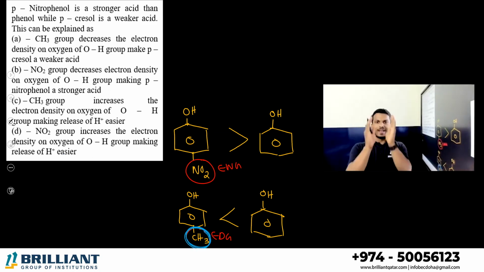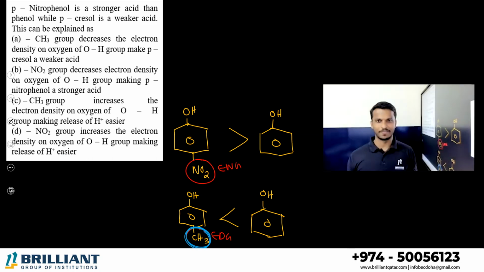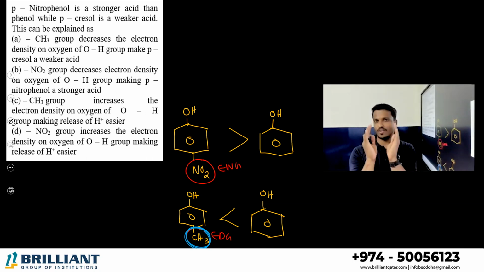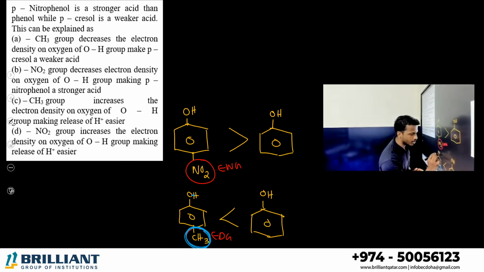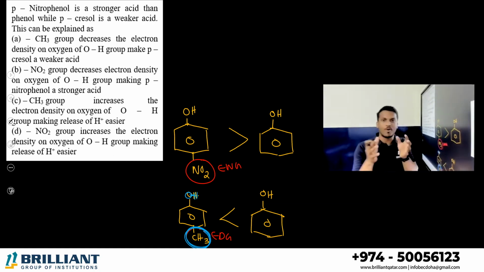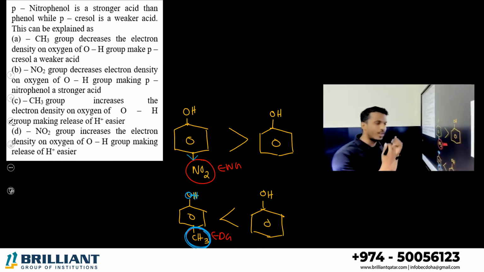So they will donate maximum electron density towards the benzene ring. So what happened? This OH bond, the oxygen and hydrogen bond, gets stronger because they are giving electrons. So the hydrogen cannot leave easily. But what about an electron withdrawing group present?